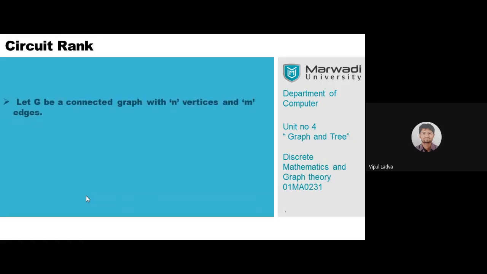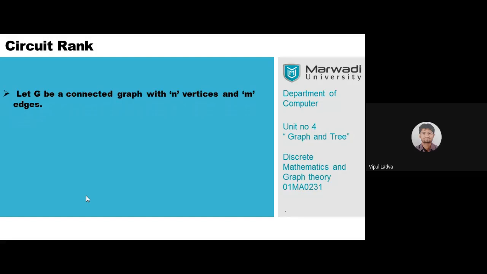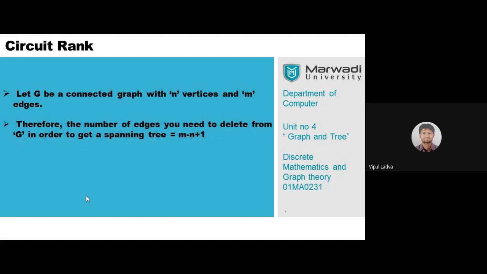Let me take you further to the circuit rank. What do we mean by the circuit rank of a graph? Now observe on the screen. Let G be a connected graph with n vertices and m edges. Then the number of edges which you need to delete from the actual graph G in order to get a spanning tree is known as the circuit rank of your graph.